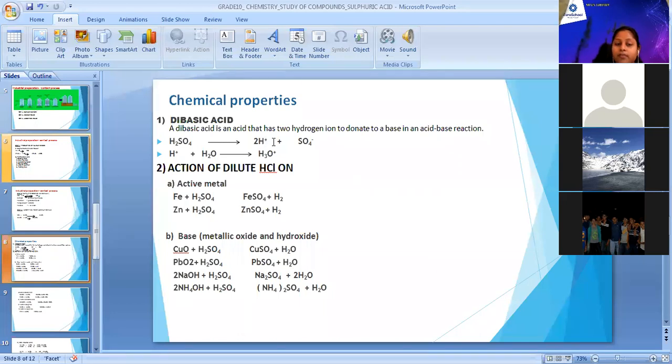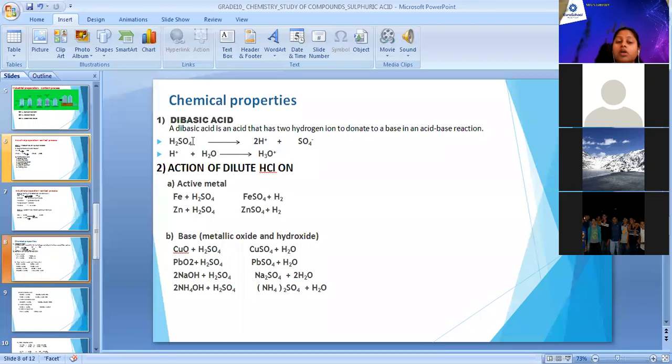Yes, Siddharth. Ma'am, are the physical properties not in the syllabus? No, physical properties are not in the syllabus for sulfuric acid. Even in nitric acid, physical properties were not there in the syllabus. Okay.